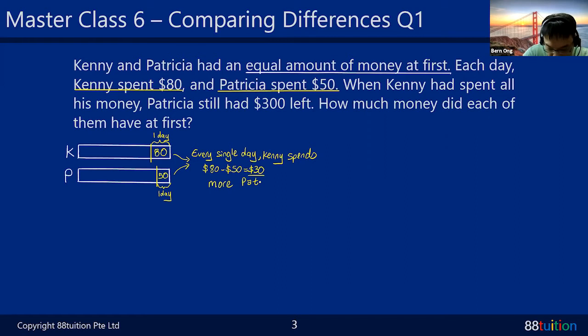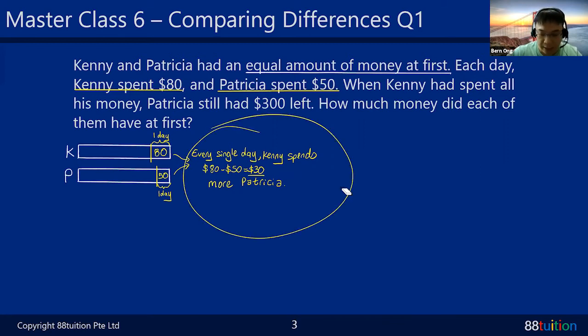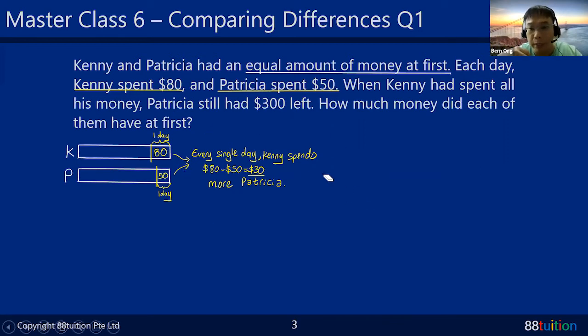Just from this diagram and these two pieces of information. If you are writing down, yes, please write this down. I think it's important. Some of you may not fully understand what is happening at the end of the lesson, so through all these phrases, you can better understand it on your own time. So every single day, Kenny will spend $30 more than Patricia.